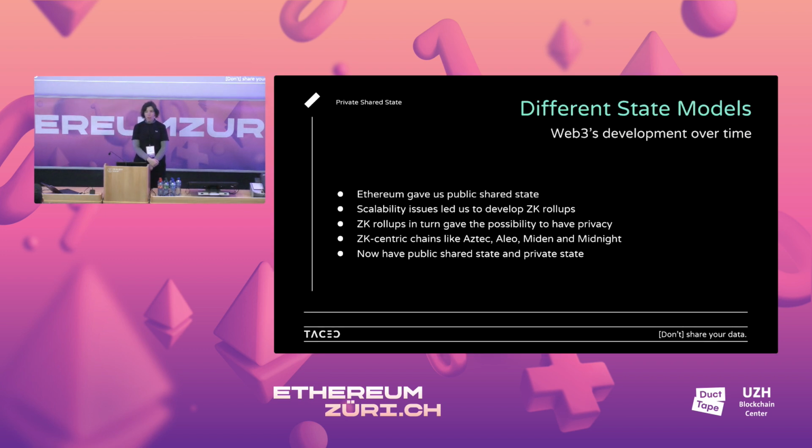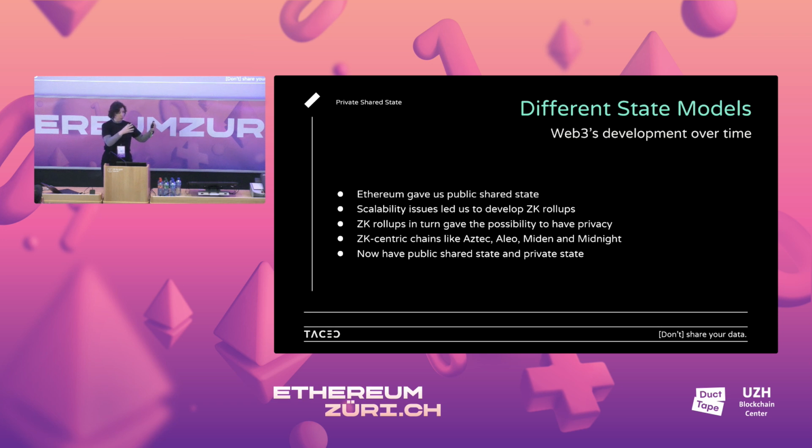So one thing that I find interesting about this world, as the blockchain ecosystem and industry develops, is that Ethereum started and gave us this public shared state. And as it develops now, we start to see these new state models arising. And I find this interesting because when you have new types of data models, there are all types of economies that can be built around this. But at the beginning, Ethereum gave us this public shared state.